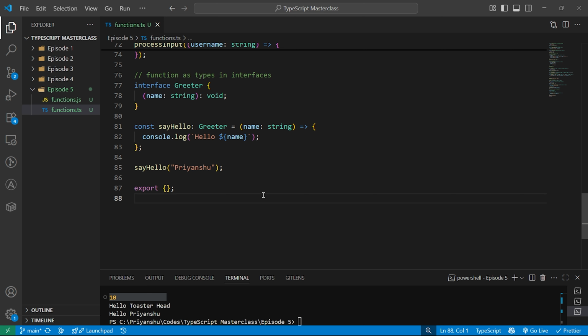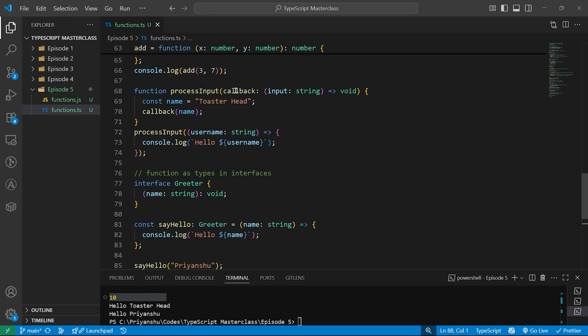And forgetting to call callbacks. Whenever you are using a callback, always call it. Okay, I called my callback function. This is a sneaky runtime error, and I have already explained this in great detail in my JavaScript series. You can check that out.